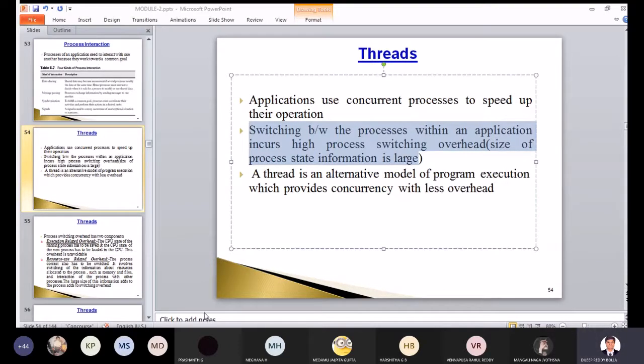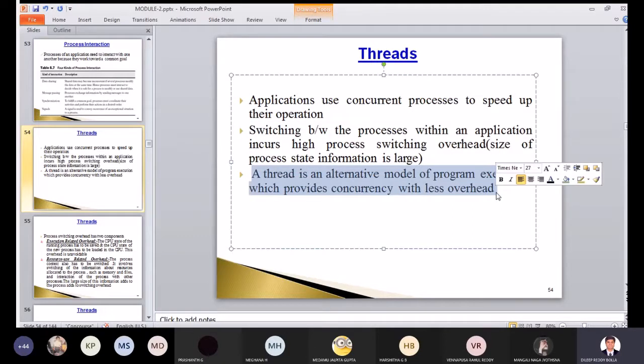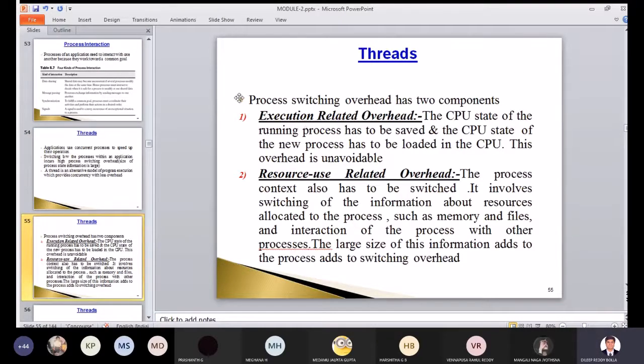Before, it's a process, right? So a thread is a part of a process, to make it much simpler. A thread is an alternative model of program execution which provides concurrency with less overhead, no headache. You want to go, you take a car, you and your friend can travel and come back. Whereas before, you take everyone, you have to come back with everyone safely.